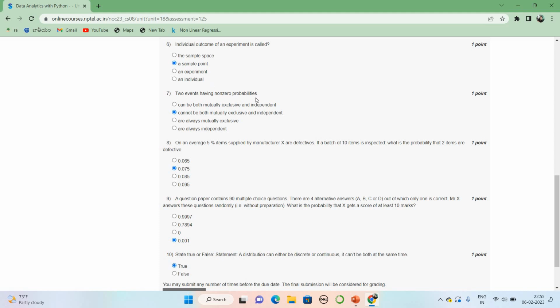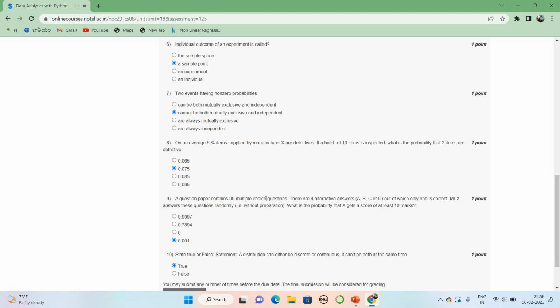Two events having non-zero probabilities cannot be both mutually exclusive and independent. On average, 5% of items supplied by manufacturer X are defective. If a batch of 10 items is inspected, what is the probability that 2 items are defective? That is 0.075.